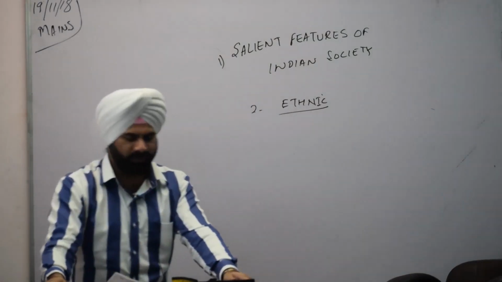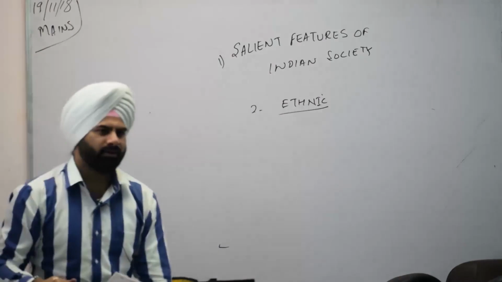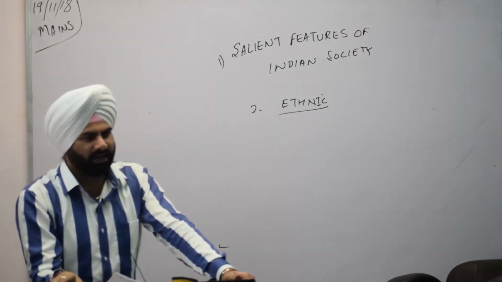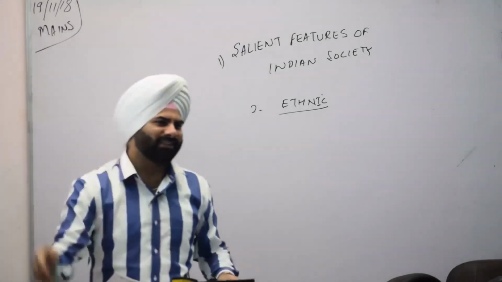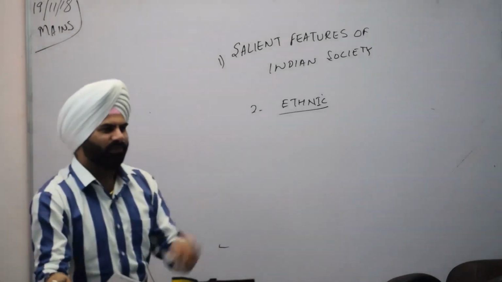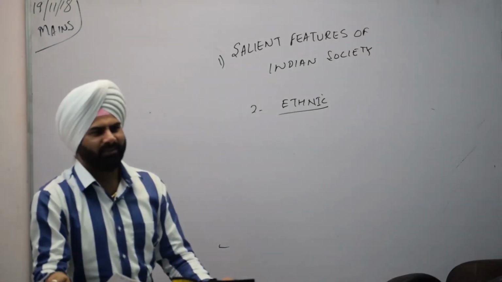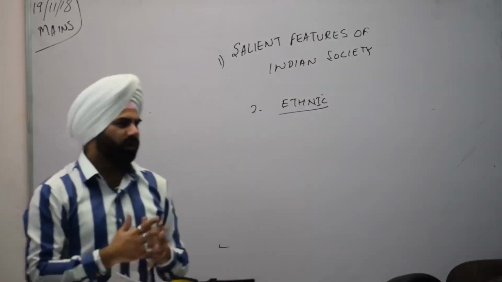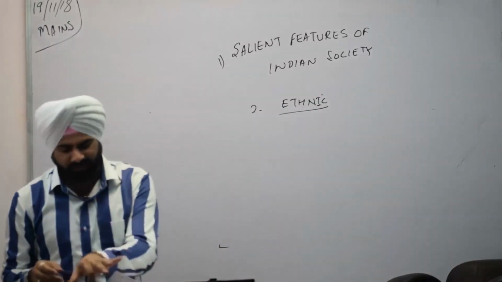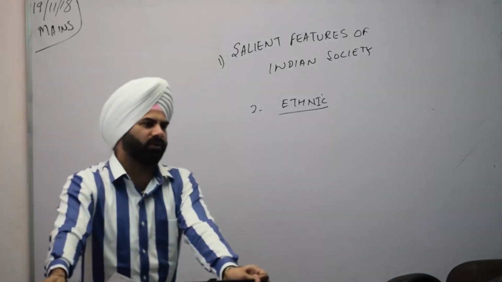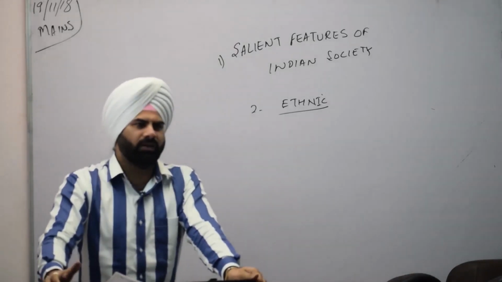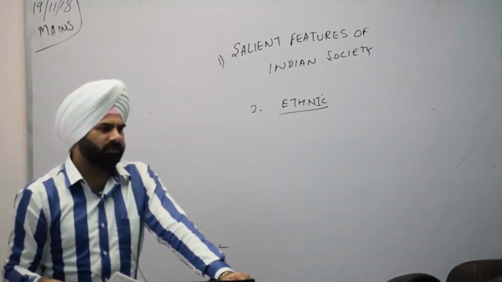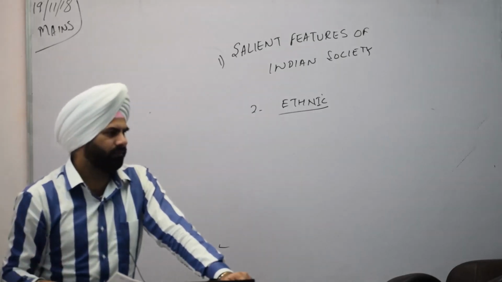For example, there is a friend of mine, when he came to Delhi, from Jammu and Kashmir, he used to eat roti dipped in tea, and it was something new to him that roti is eaten with vegetables. And what was new to us was that roti is dipped in tea and eaten. What is the difference? What I mean is we are ethnic, we are a diverse society, and all this ethnicity can be seen in the context of different food, different clothing, different religious festivals, and we try to assimilate all the religious festivals in the area where we are living.